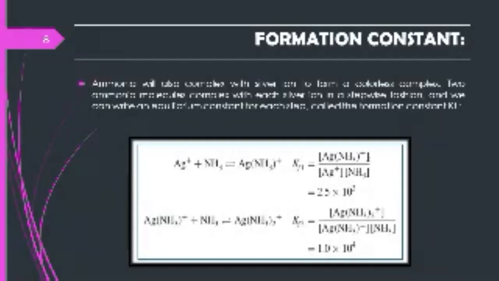In the second step, silver ammonium ion reacts with ammonia and forms silver diamine, and in this reaction the formation constant is 1.0 × 10^4, and here the formula is formation constant is equal to concentration of product by concentration of reactant.